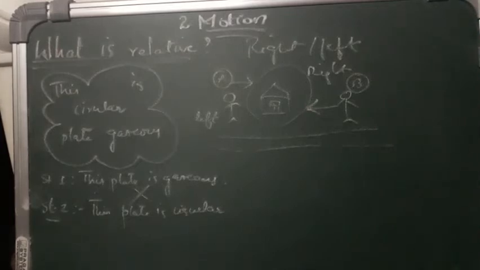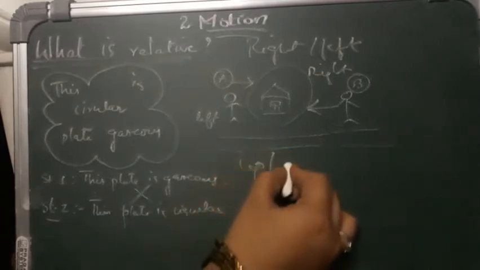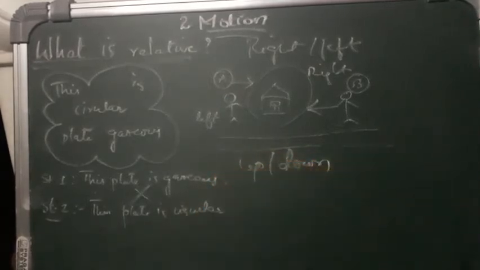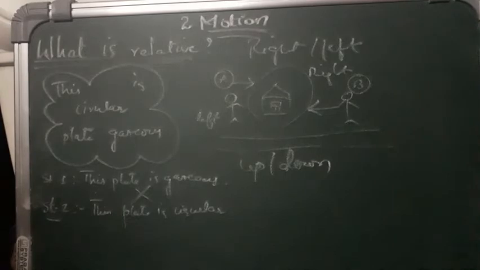So with this we can say clearly that when speaking of left and right by position, he has to assume the direction based on which he can decide his left and right side, isn't it? Similarly, we can say up and down. We can even say up and down, isn't it? If we go with up and down,